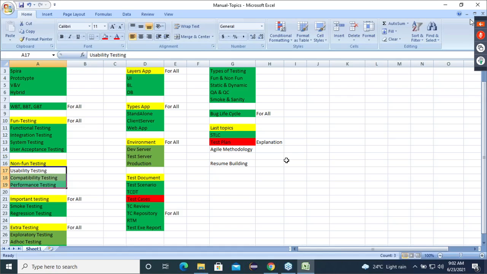So that means whatever test execution report notes, the test execution report definition, I have not given. Have I given the test execution report definition? No. Okay, I'll give you now. Good, you reminded me. But whatever you are seeing on the screen and whatever I'm telling you, have you understood? Okay.